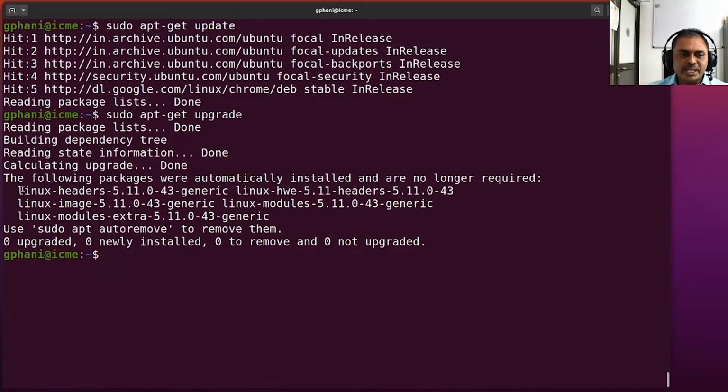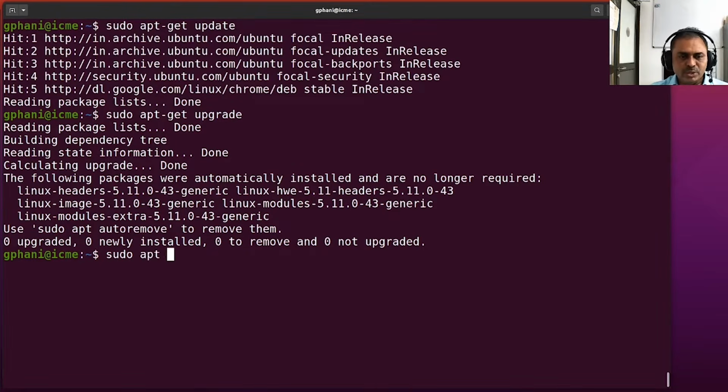Now it's also telling you to do some more action, that is autoremove, which means that there are some packages that came as a requirement for some other packages and are now no longer required because newer versions of those have already been installed. So you can save some space by removing those packages, and you are not telling which package to be removed.